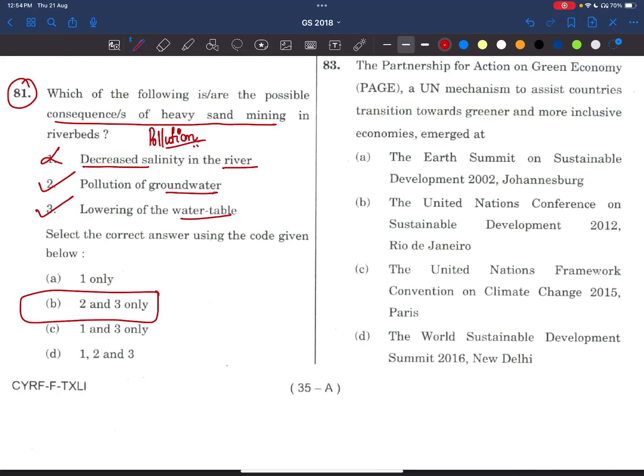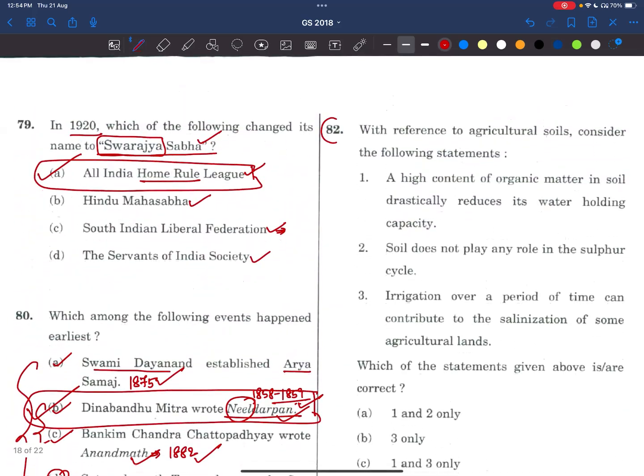Now coming to the 82nd question: with reference to agricultural soils, consider the following statements. A high content of organic matter in soil drastically reduces its water holding capacity. No, it increases water holding capacity, so this statement is wrong. It is nothing but humus content. In geography and NCERT, it is there that whenever there is humus content, the water holding capacity will be higher.